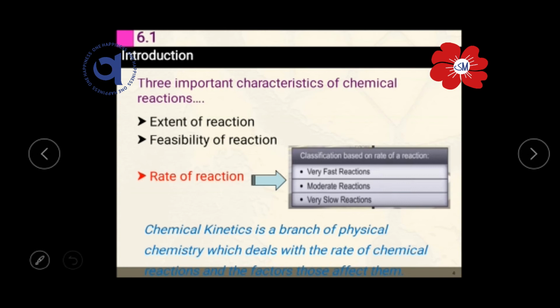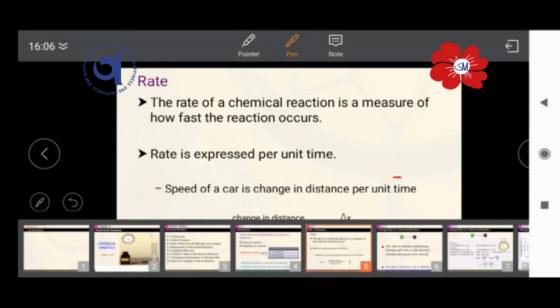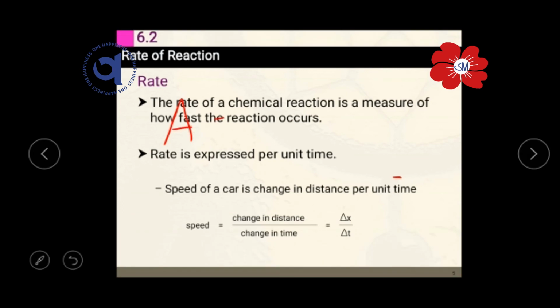So here we completed 2 points. One is the types of reactions: very fast, moderate, very slow, and then what are the factors which can affect the chemical kinetics or speed of the reactions. Okay, now the point related to rate of reactions. Now see, all of you know that. For example, you take a reaction A plus B which is converted into the products C plus D.